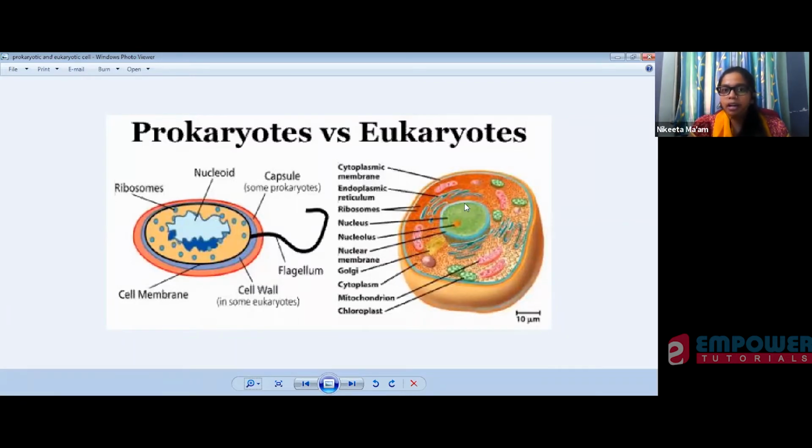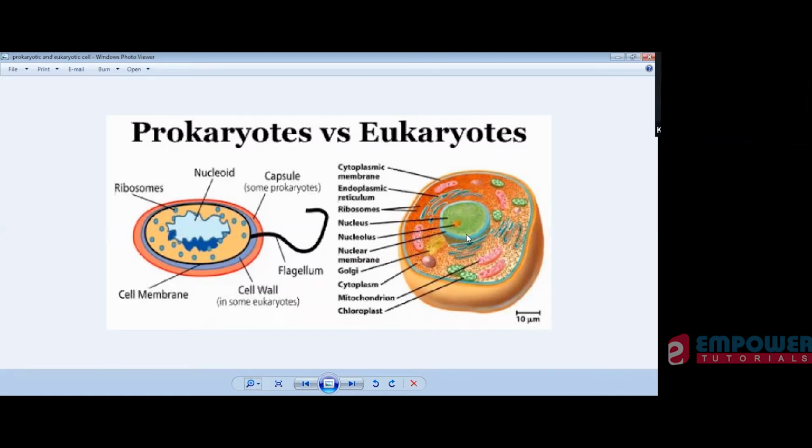Normally, what does the brain do? The brain guides us to do everything, right? It tells us how to walk, how to say anything. Basically, the brain controls each and every action of ours, right? So in the case of a cell, this nucleus guides it on what to do and what not to do, and to perform every function.